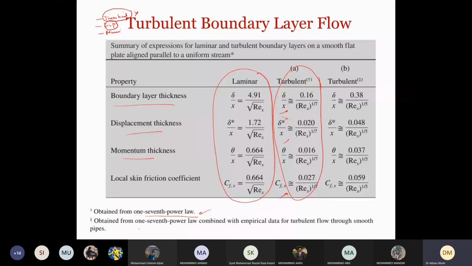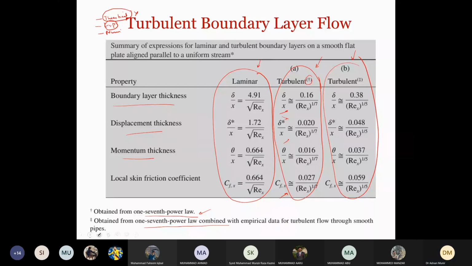And similarly, this indicates the 1/7 law, and these results are obtained from the 1/7 power law combined with empirical data for turbulent flow through a smooth pipe. So we won't be going into the details of how we get these. Just remember that these are the equations that you will be using when we have turbulent flow. When we have laminar flow, we use these equations to calculate the boundary layer flows. And when we have turbulence, we use these equations, right?